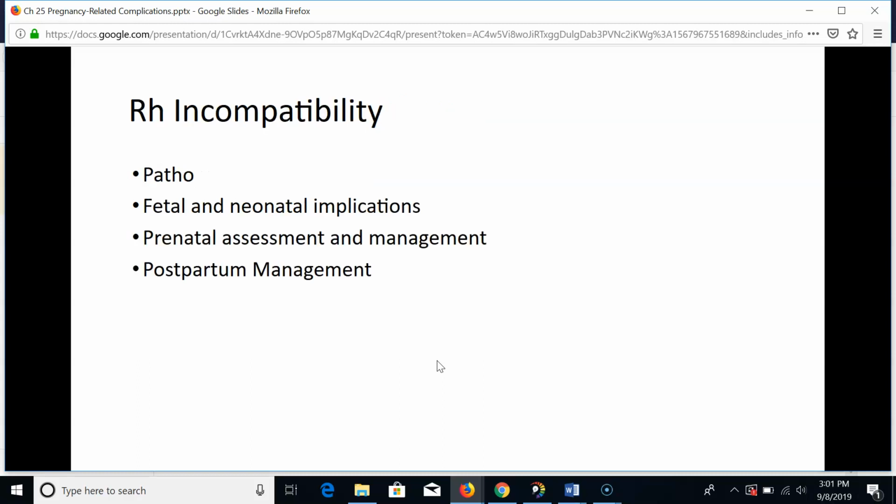RH incompatibility can only happen when the pregnant mom is RH negative and the fetus is RH positive. People who are RH positive have the RH antigen on their red blood cells, whereas people who are RH negative do not. When the blood from a person who is RH positive enters the bloodstream of a person who is RH negative, the body reacts as it would to any foreign substance. It develops antibodies to destroy the invading antigen. The entire red blood cell will be destroyed.